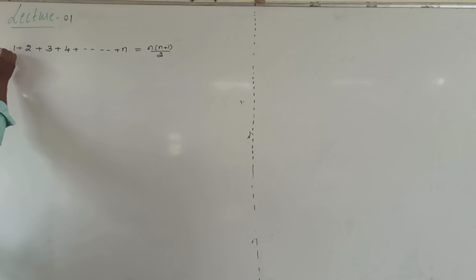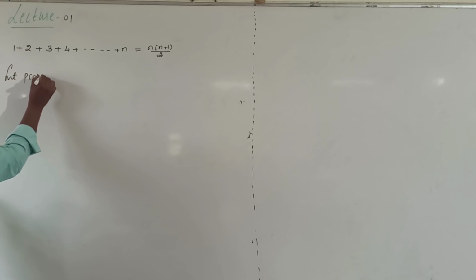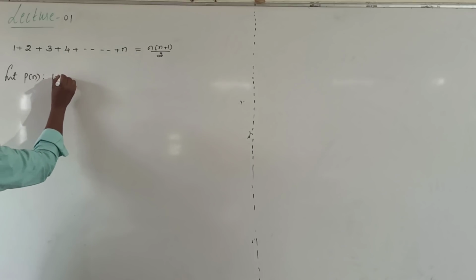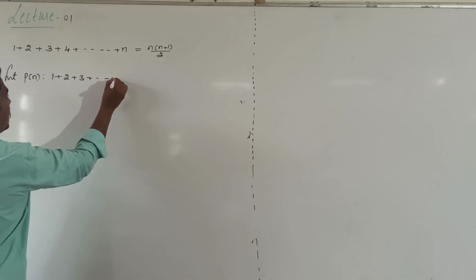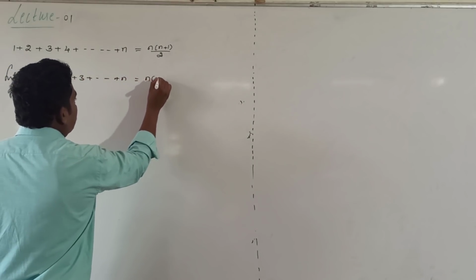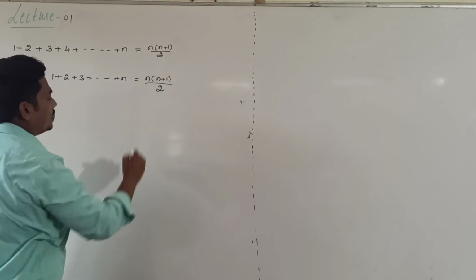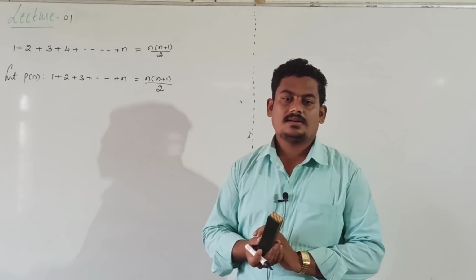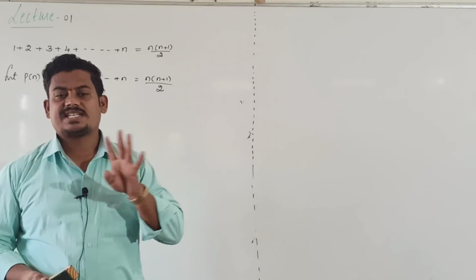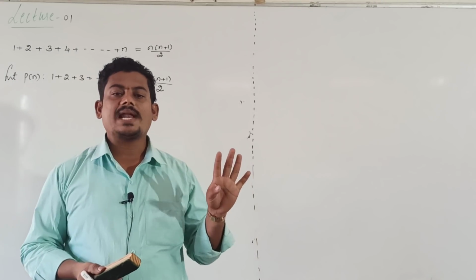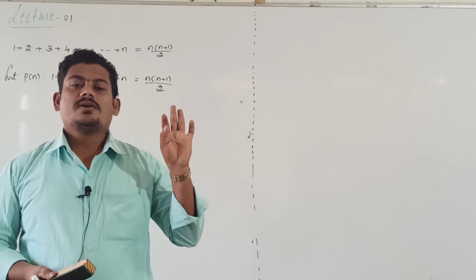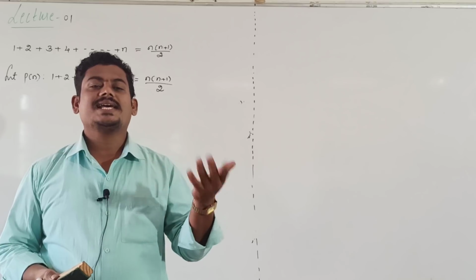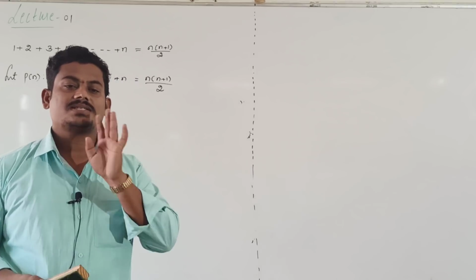Let us take the given statement as P of n, such that 1 plus 2 plus 3 plus and so on plus n is equal to n into n plus 1 divided by 2. Prove by using the principle of mathematical induction. Mathematical induction involves 4 steps: verification for n equal to 1, verification for n equal to m, verification for n equal to m plus 1, and then the conclusion whether it is true for all the natural numbers or not.